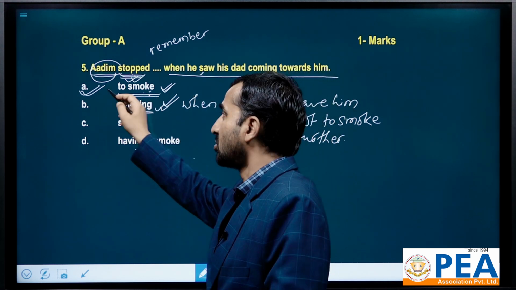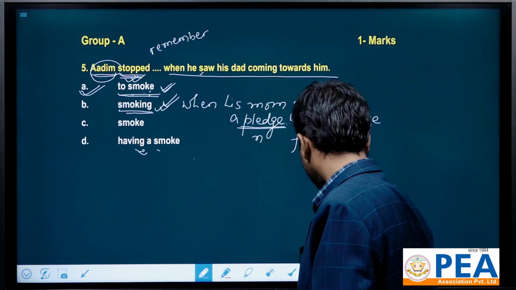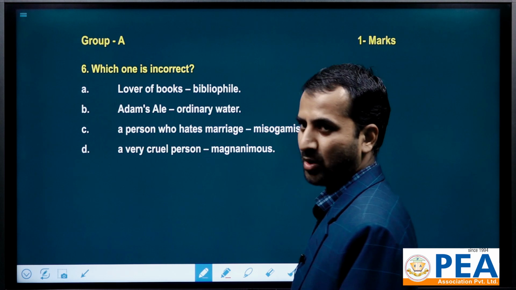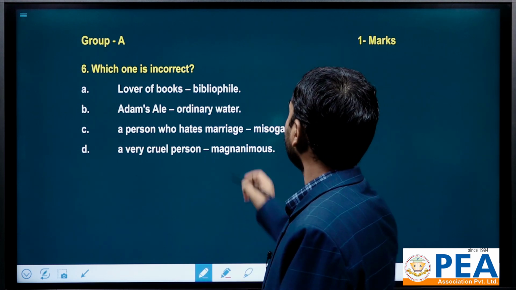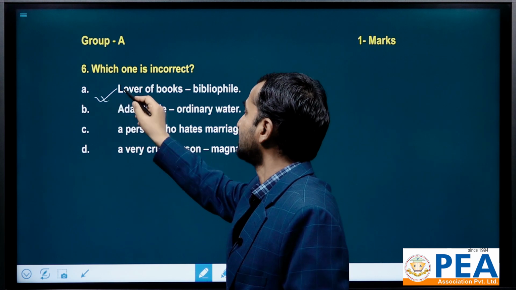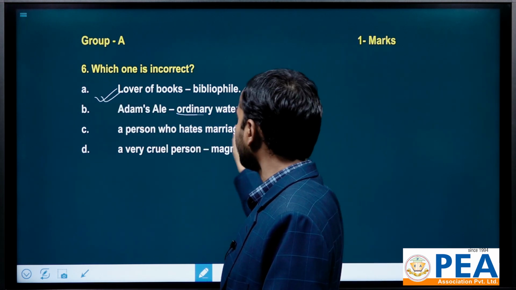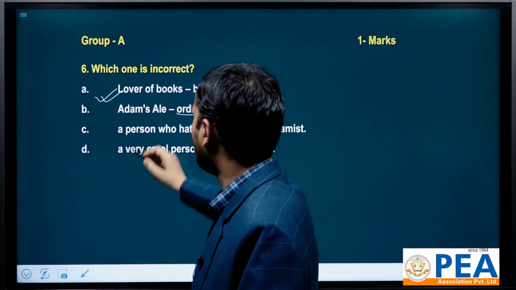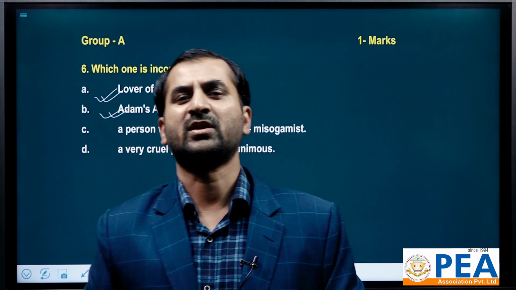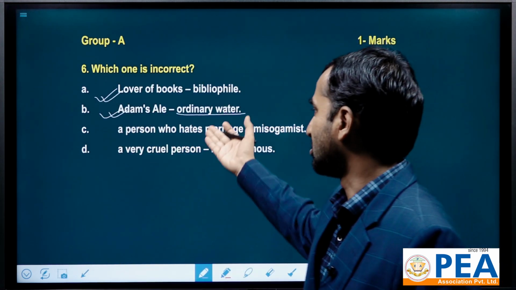That's why "to smoke" comes here as an answer. Okay, then we shall go with another question. This question is from one word substitution. So basically bibliophile means a lover of books, that is also right. Which one is incorrect? This one is right. Adam soil means ordinary water, drinking water, and this word is also taken from the Bible. In grammar we study three or four things from the Bible, like Adam soil.